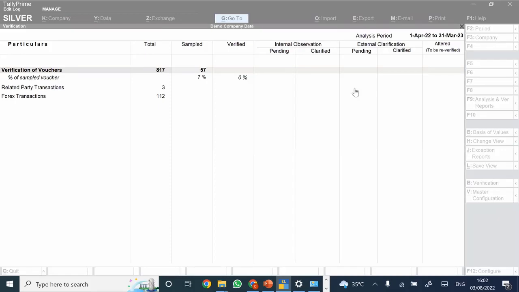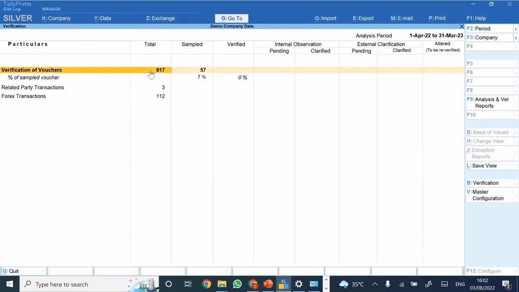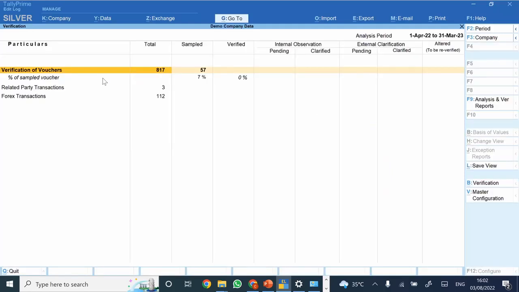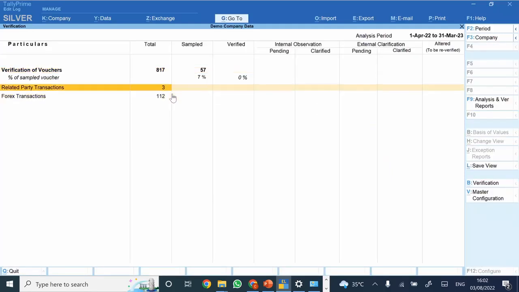Where will we get this option? Which option? I'm sorry, I'm not clear. If you are asking regarding the samples, then it is here that we can just go to voucher verification, verification of vouchers. So it is displaying me the total list of vouchers.